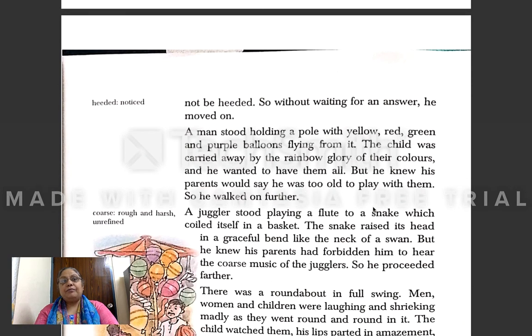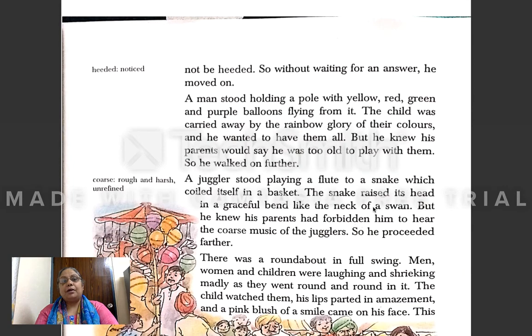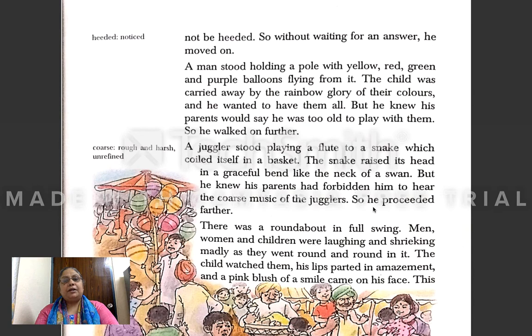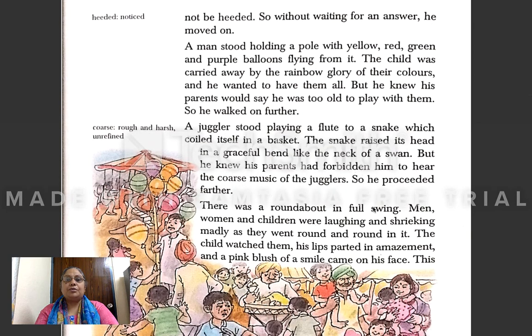When he was moving further, he saw a man with colorful balloons. He wanted to purchase those balloons, but he did not even ask his parents because he knew that his parents would totally refuse. His parents would tell him that you are too old to play with balloons. You are not so small that you should play with balloons. So he did not even ask for the balloons.